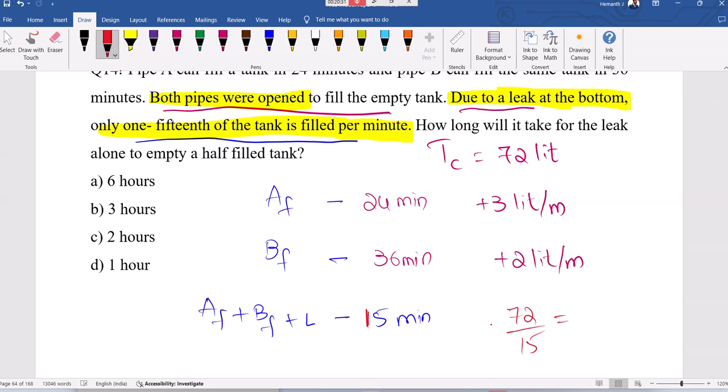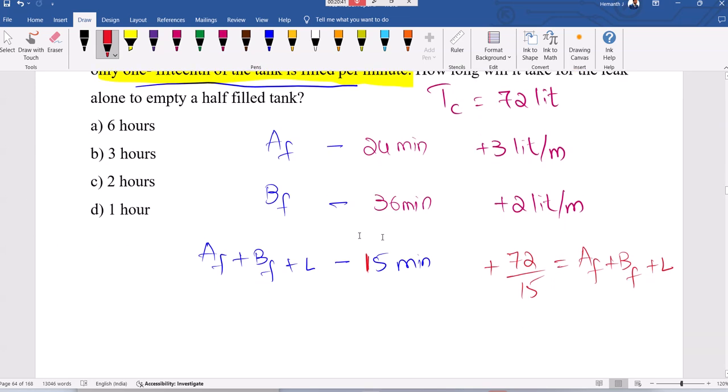This is filling. Filling means plus only. This is A plus B plus leakage. If you try leakage alone, 72 divided by 15 minus 5. 5 can be written as 75 divided by 15.